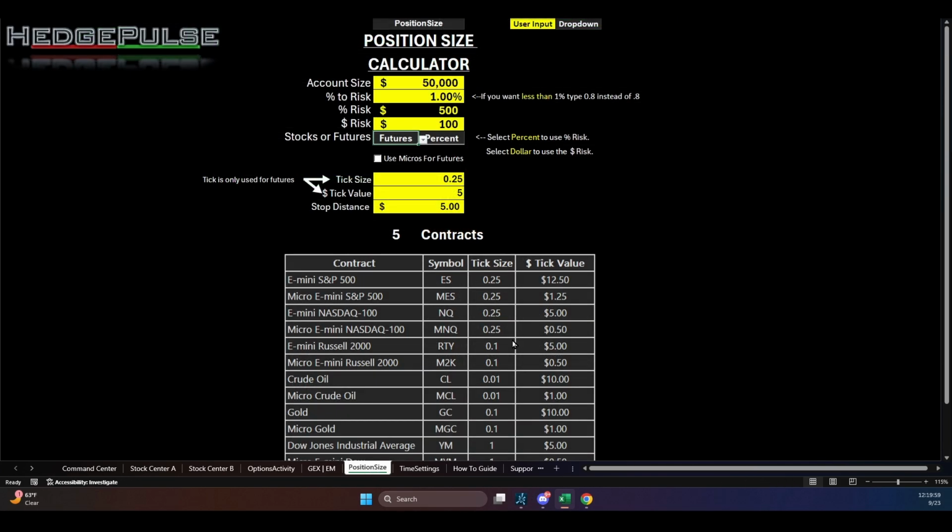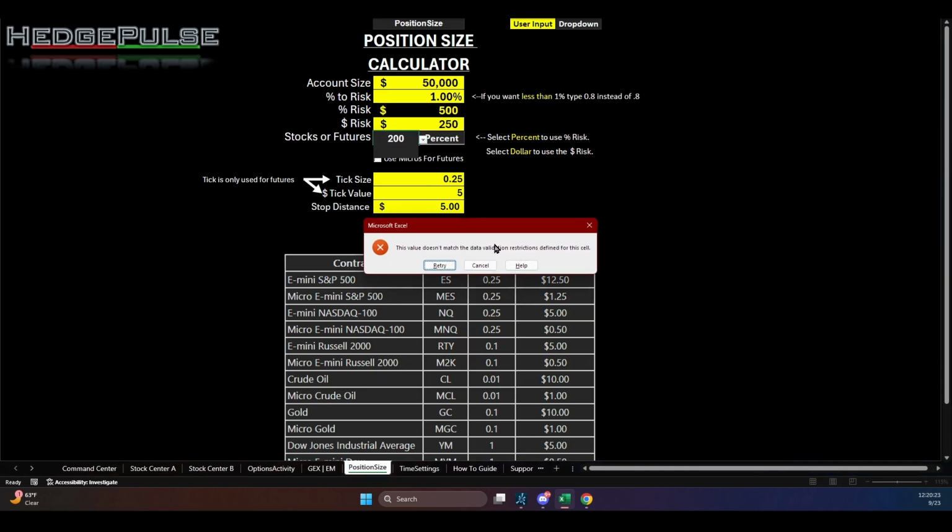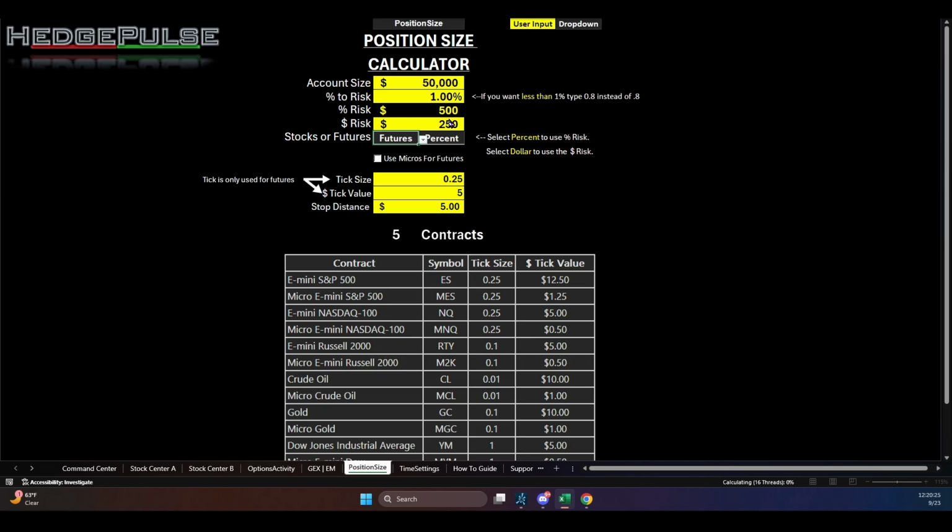Next, position size. Now, I just want to say I'm about to get into how to set up the NinjaTrader indicator, so stick with me. But position size calculator, let's say you got a $50,000 account, you want to risk 1%, that's 500. Okay, so you cannot change this number. But say you want to risk 200.